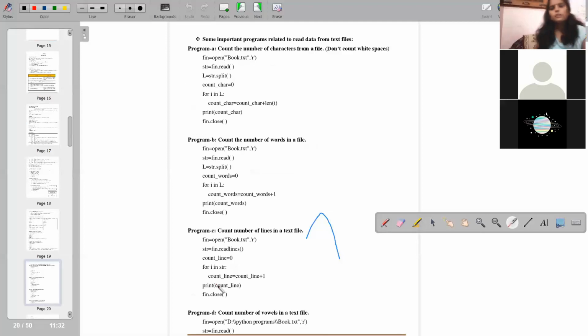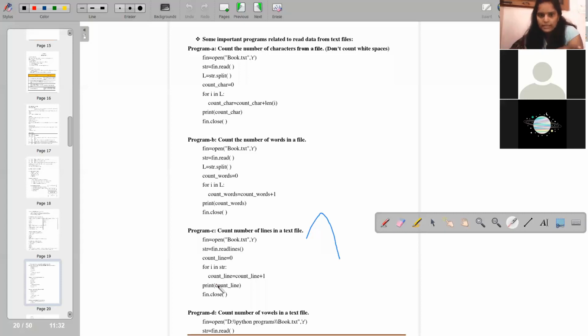Now some important programs related to reading data from a text file, and these are really very important because they have already come in the CBSE class 12 question paper. So the program: count the number of characters in a file. It says count how many characters are written in the file.